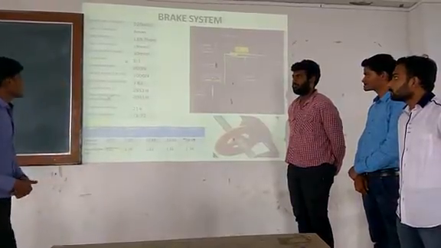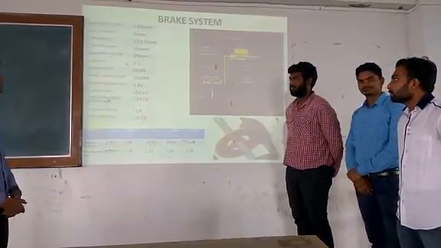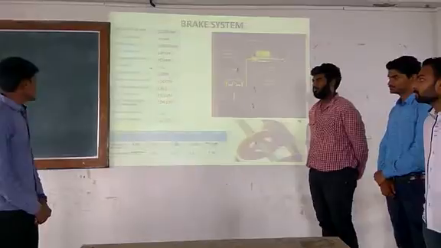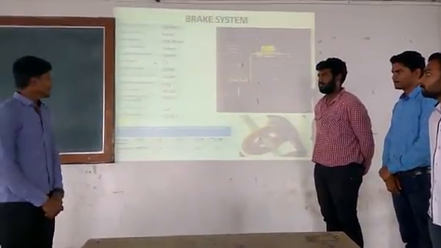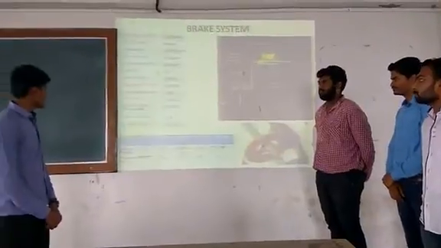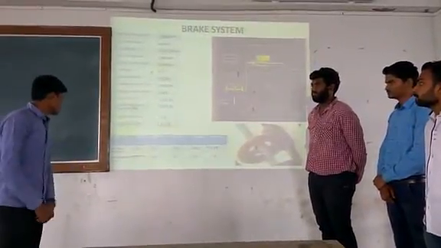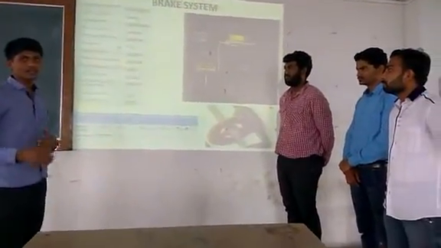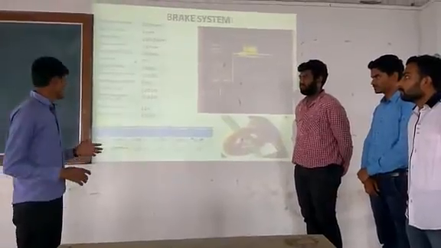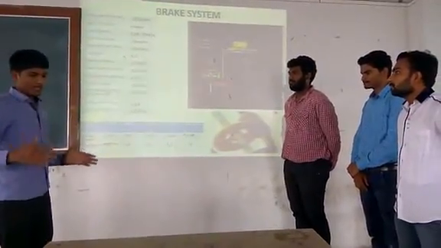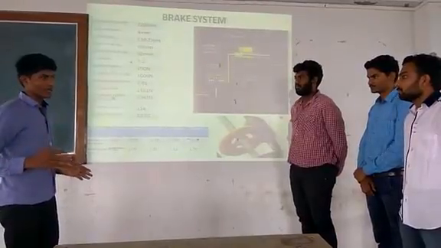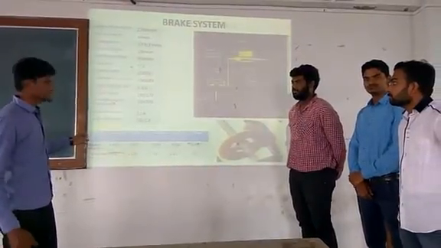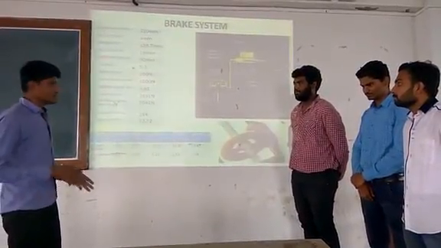We calculated various parameters of the braking system, that is the braking torque, then the deceleration and stopping distance. Braking torque we obtained is 2.4 Newton meter, and deceleration 12.72 meter per second square. We also calculated the stopping distance at 40 km per hour. The brake test at the time of the race will be taken at 40 km per hour, and the area to stop the vehicle is 5 meter. Theoretically our stopping distance is 4.85 meter, which is within the prescribed limit.